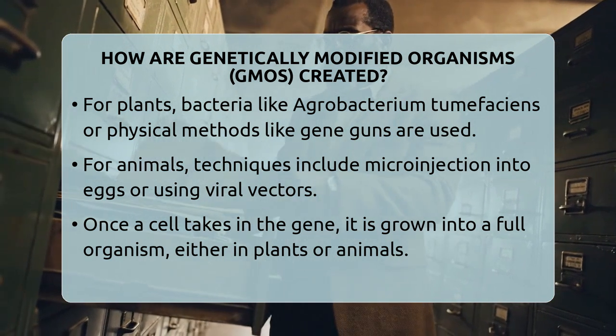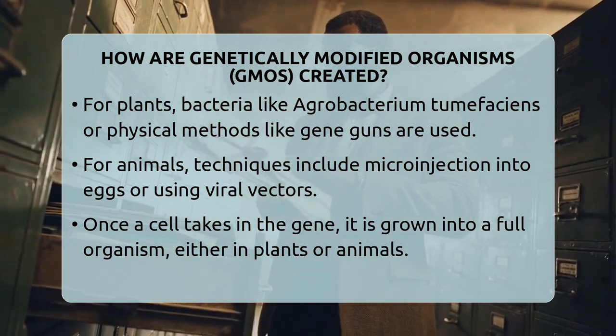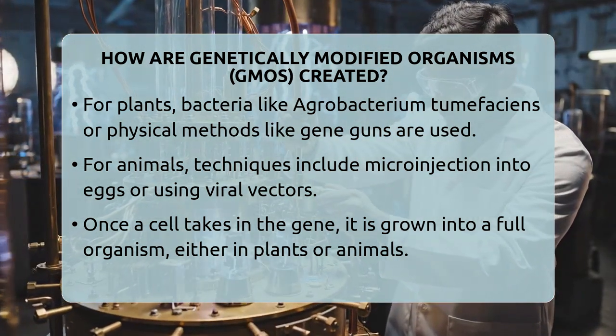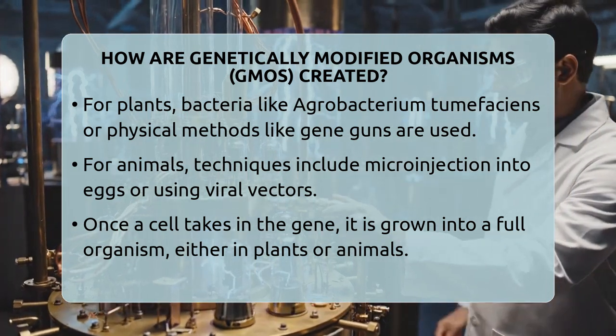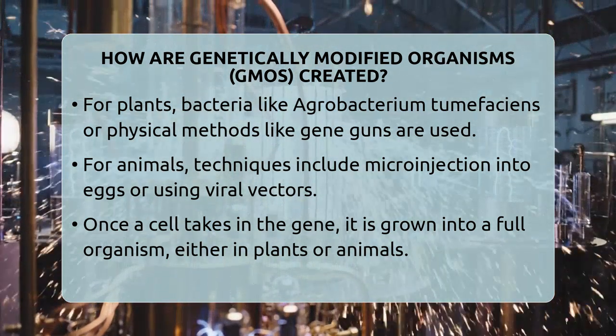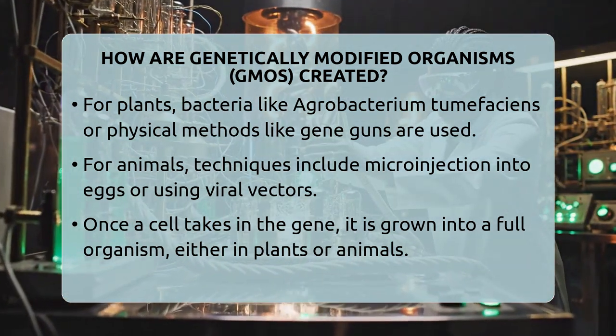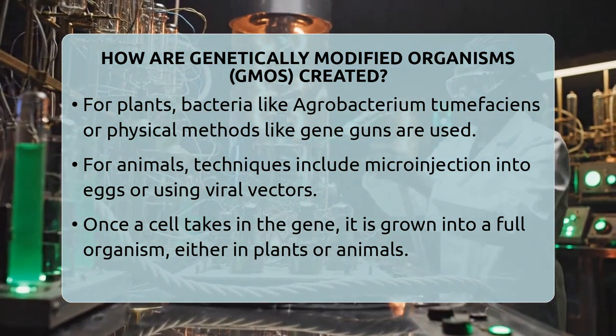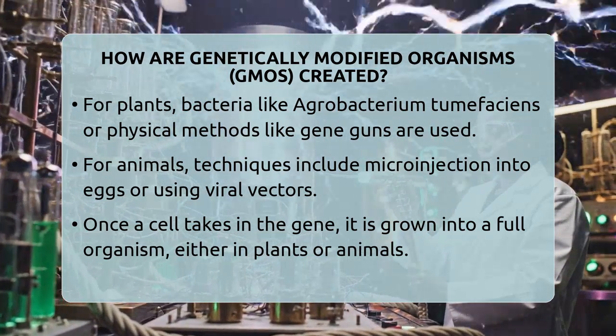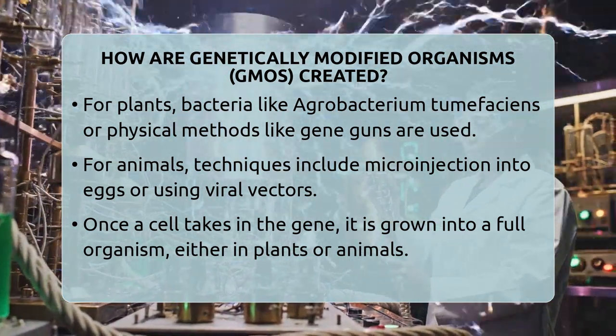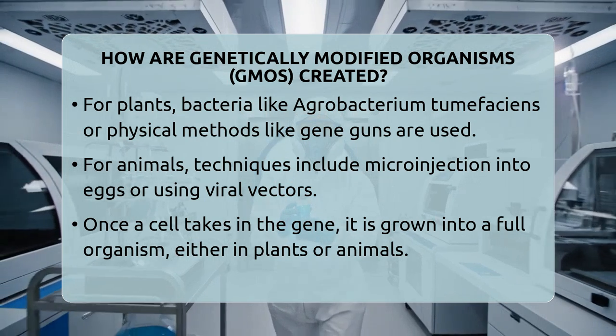Once a single cell takes in the new gene, it is grown into a full organism. In plants, this involves growing cells in special lab conditions until they develop into complete plants. For animals, embryos with the new gene are implanted into surrogate mothers to develop into genetically modified animals.